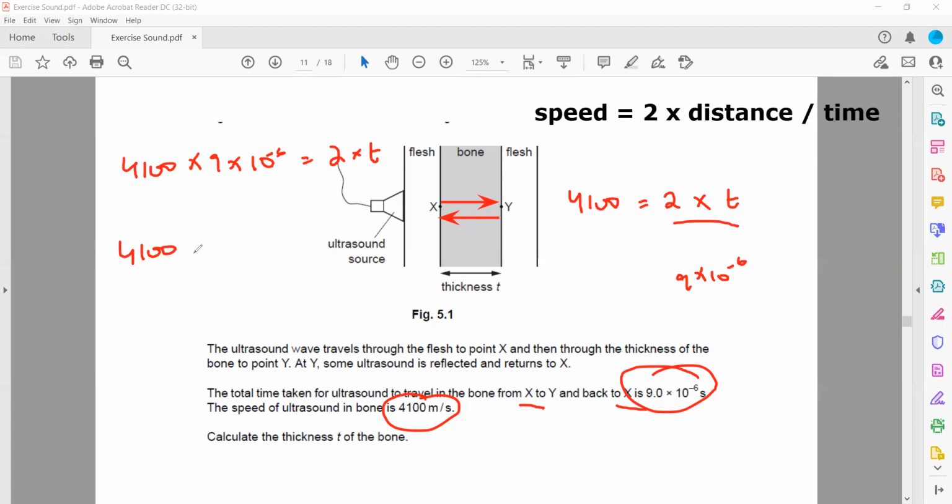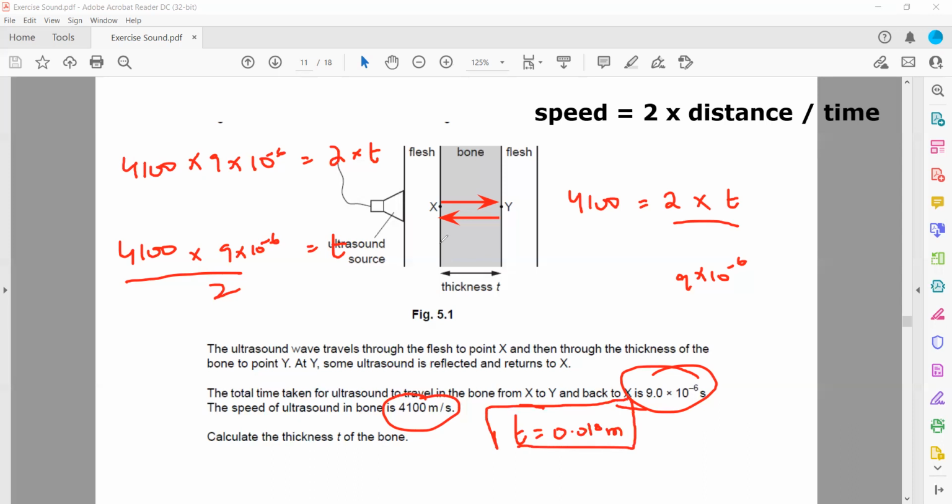So 4100 multiplied by 9 into 10 to the power minus 6 divided by 2 will give you the thickness of the bone through which this ultrasound is passing. When you substitute the values, that comes out as 0.018, so the thickness will be 0.018 meters.